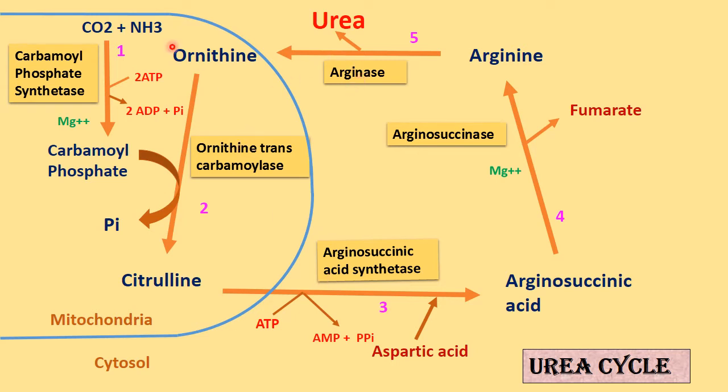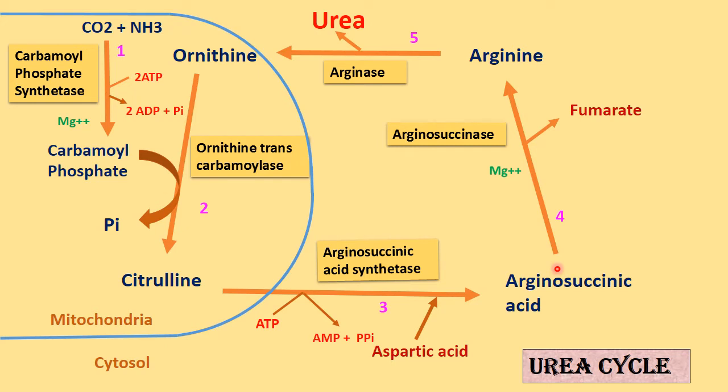Now you can see the complete pathway. CO2 and ammonia condense to form carbamyl phosphate in presence of magnesium ion, 2 ATP, and carbamyl phosphate synthetase enzyme. This carbamyl phosphate in presence of ornithine now combines to form citrulline in presence of enzyme ornithine transcarbamylase. These two enzymes are present in mitochondria. Then citrulline comes out of the mitochondria and forms arginosuccinic acid in presence of aspartic acid, and 1 ATP is utilized in presence of enzyme arginosuccinic acid synthetase.